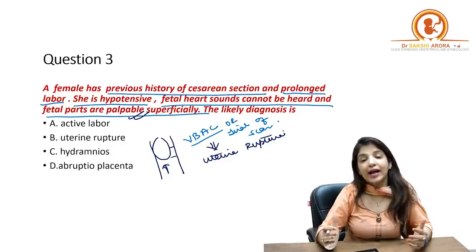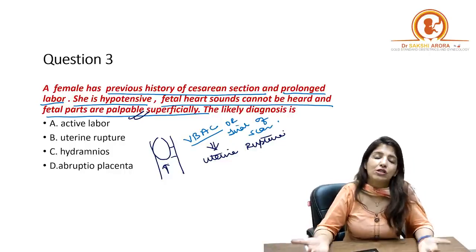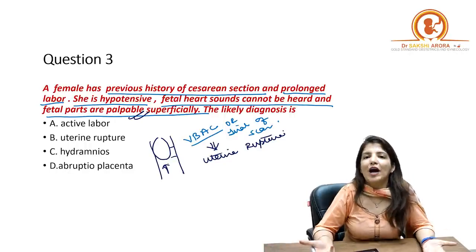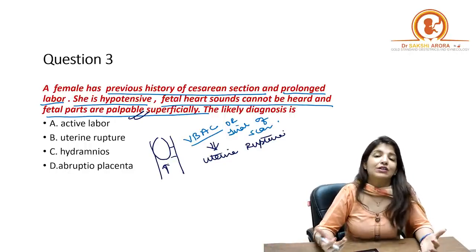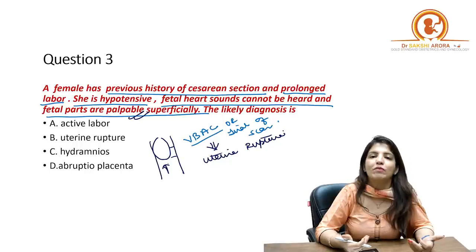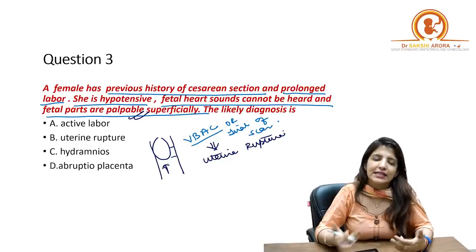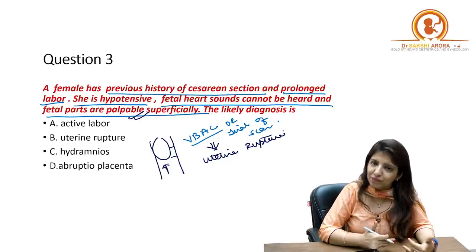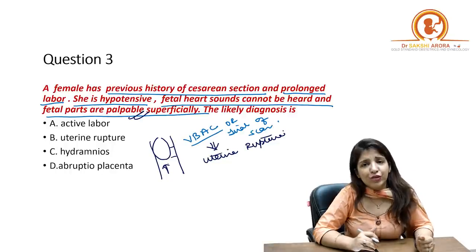Now, in this case, what will happen to the mother? Vitals of the mother. Obviously, if an organ ruptures, a mother has to go into shock. So, mother will be having tachycardia and hypotension. Right? What about the fetal heart rate?